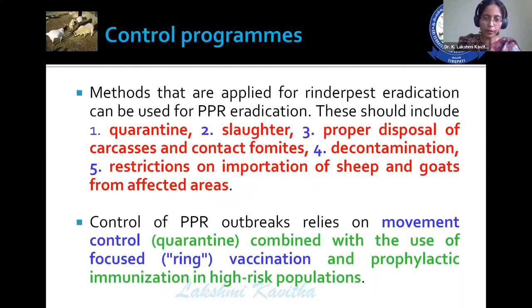The control of PPR mainly relies on movement control, that is quarantine, and focused vaccination, ring vaccination, which is a prophylactic immunization in high risk populations.